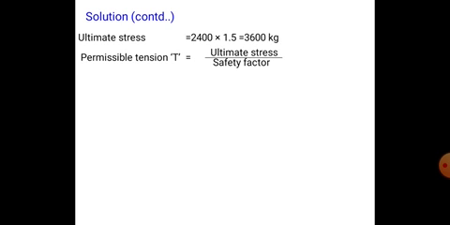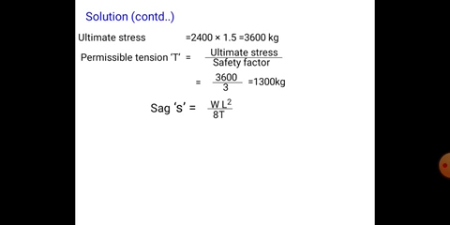Right? Ultimate stress is maximum stress, that is 3600 by safety factor 3, that is actually 1200 kg. 12 3 is 36, so 1200 kg, right?